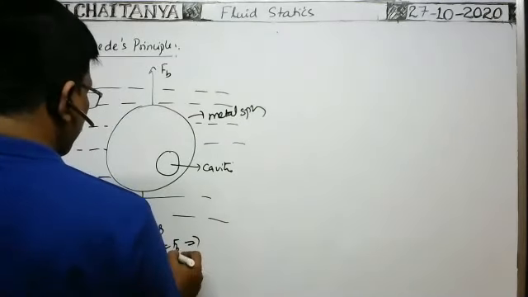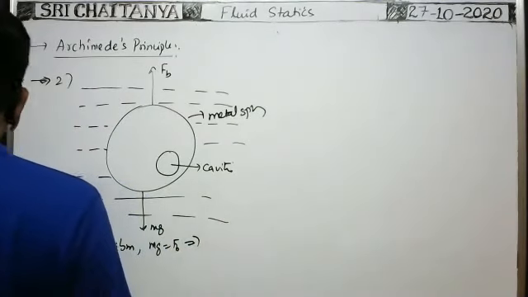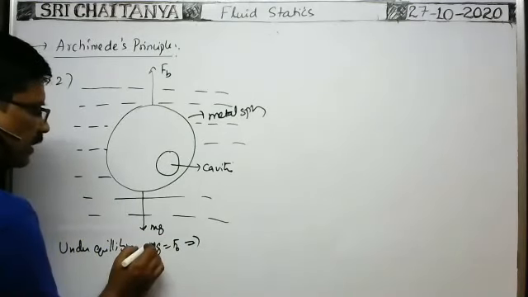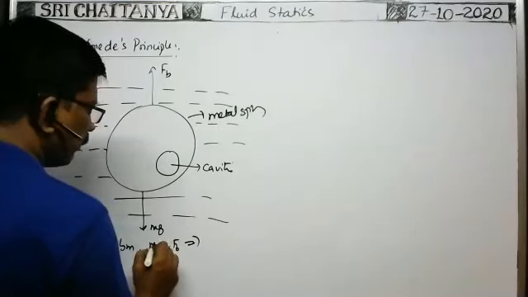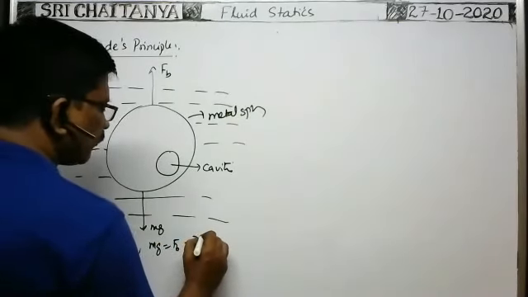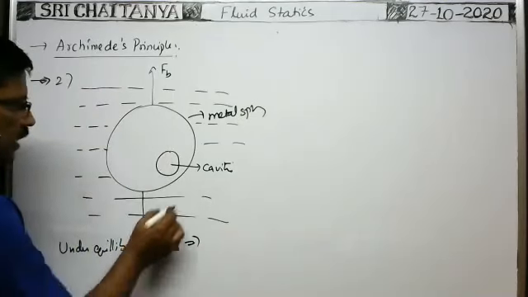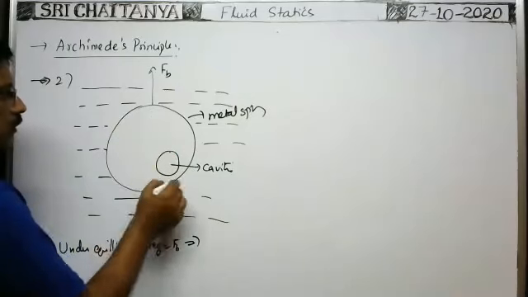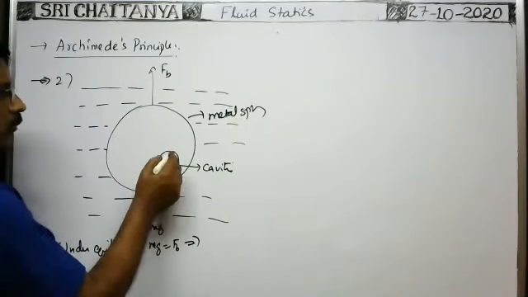So mass of the sphere can be written as volume of material of the sphere. We should not consider the cavity volume.